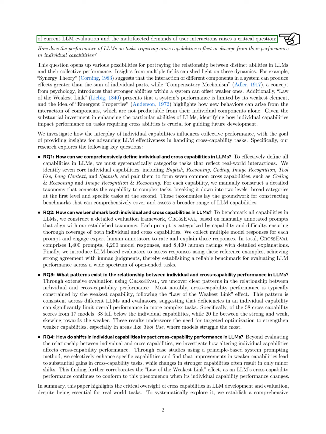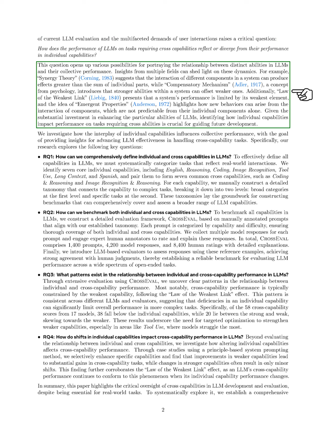This gap between the isolated evaluation of LLMs and the multifaceted nature of user tasks prompts us to ask how LLM performance on cross-capability tasks compares to their performance on individual capabilities. We explore this relationship, drawing insights from various theories. For example, synergy theory suggests that the interaction of different components can yield results greater than their individual contributions, while the compensatory mechanism indicates that stronger abilities can compensate for weaker ones. Additionally, the law of the weakest link states that a system's performance is limited by its weakest part, and emergent properties highlight how new behaviors can arise from component interactions.